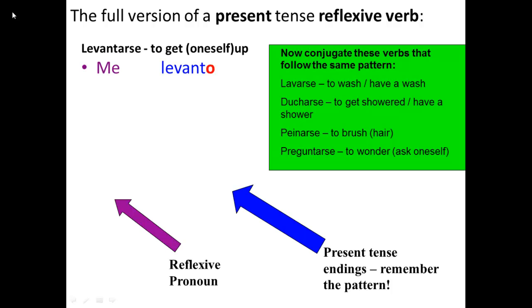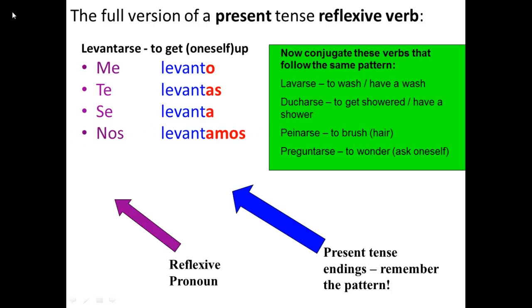Me levanto, I get up, as in I get myself up. Te levantas, you get up. Se levanta, he or she gets up. Nos levantamos, we get up. Os levantáis, you plural get up. And se levantan, which is they get up.